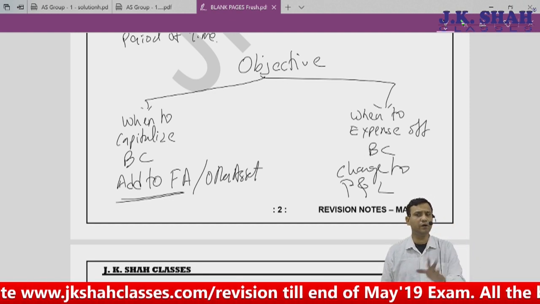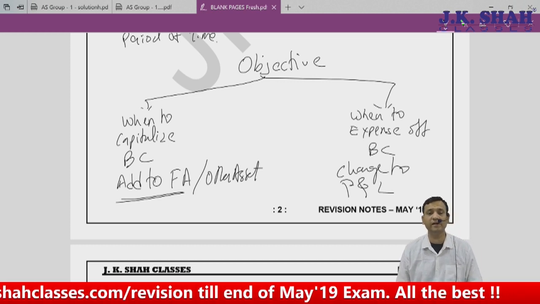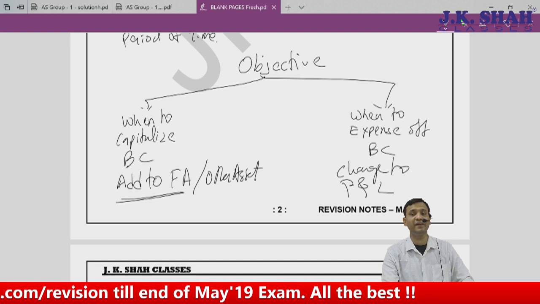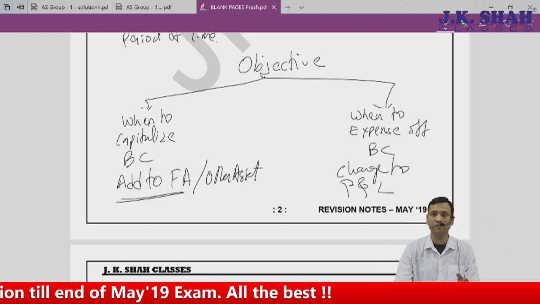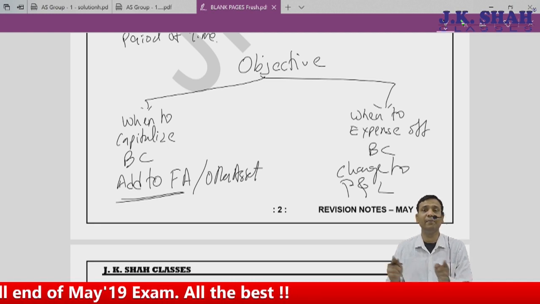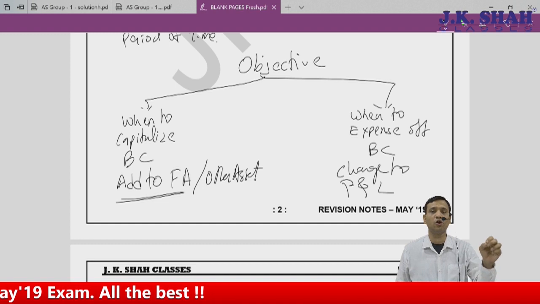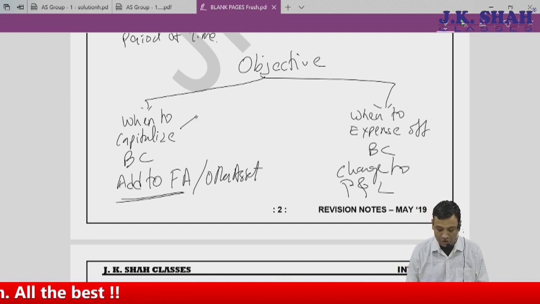So the main purpose of this accounting standard is to give accounting treatment with respect to the borrowing cost. When should this borrowing cost be capitalized and when should this borrowing cost be expensed off? Expensed off means what? Debited to profit and loss account. Capitalized means what? Added to the cost of that particular asset. But when to add, when to capitalize?